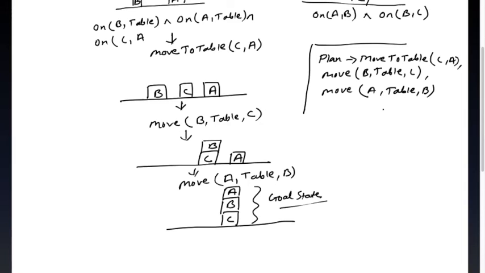So this is my set of actions, and this is my plan. Set of actions is nothing but the plan.